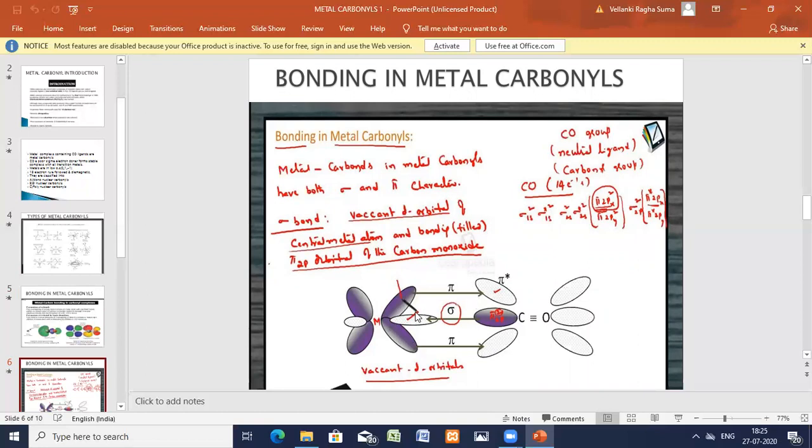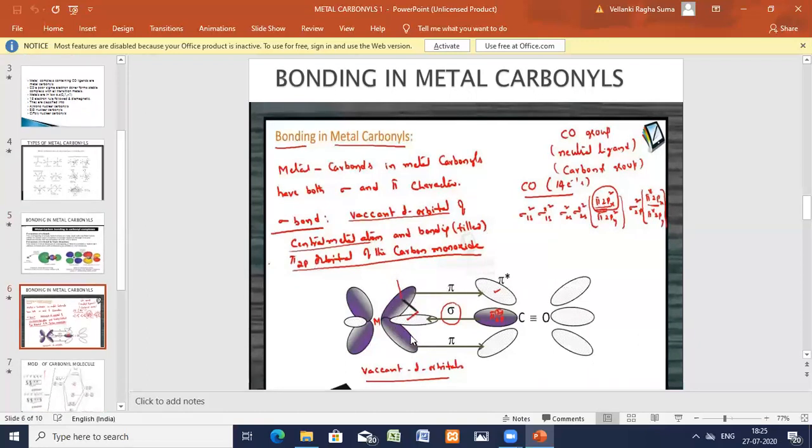I'm showing you two here. This is the parallel overlapping, lateral overlapping, not on the axis. Sigma bond is formed on the axis. Above the axis, you have the pi bond. Here, 2 lobes are donated, but it's only one bond. This blue color indicates the filled orbital of the metal. This white indicates the empty orbital of the metal. In the carbon monoxide, the white one indicates the empty orbitals. This complete thing is one orbital, and the blue one is the filled orbital.